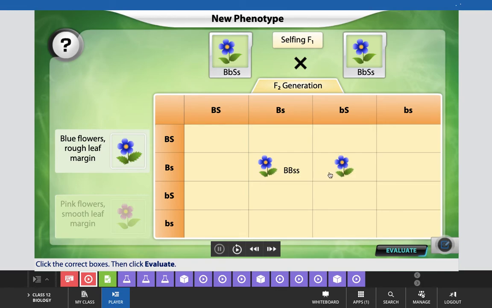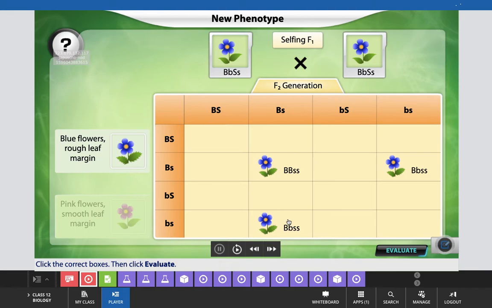And next we can select this box where capital B, small b will produce blue color of flower and small s will produce rough leaf. Next we can put this type of phenotype here in this one.